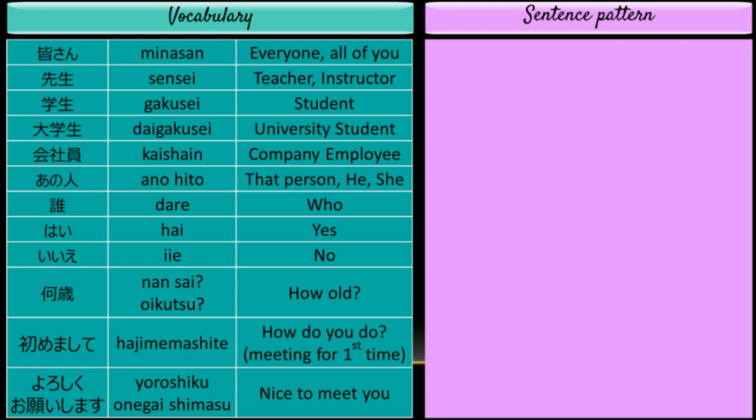Before I go to sentence pattern, there are two important phrases which you must remember. The first one is hajimemashite. Hajimemashite means how do you do? The literal meaning is I am meeting you for the first time. It is usually used as the first phrase when introducing oneself. The next phrase is yoroshiku onegaishimasu. Yoroshiku onegaishimasu means nice to meet you. It is usually used at the end of a self-introduction. This phrase is also used when closing out an email, and then it takes the meaning of kind regards.